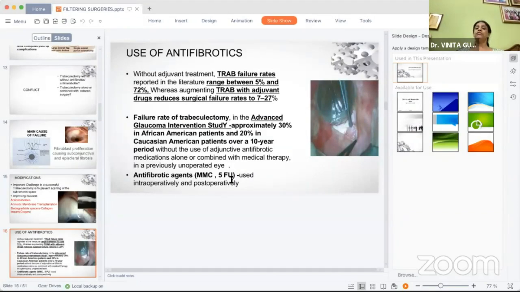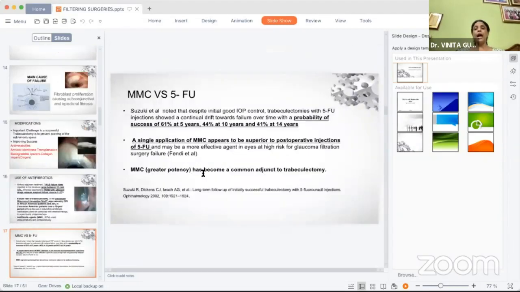Various studies have shown that the failure rate of trabeculectomy reduces dramatically when we are using antifibrotic agents, which could be mitomycin C or 5-FU. And amongst the two, it has been seen that mitomycin C is more commonly used as an adjunct because of its superiority over 5-FU.